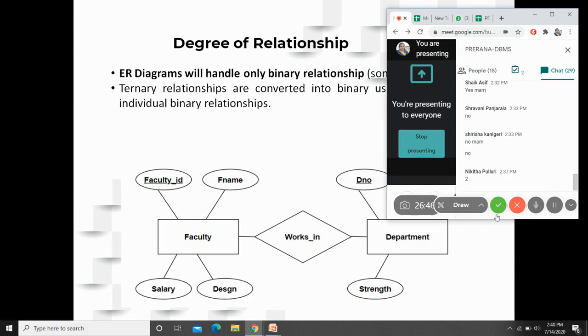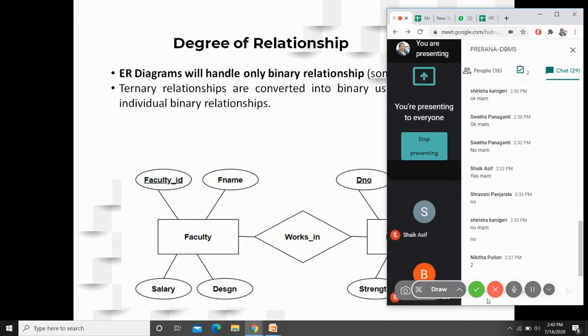Can you justify why ER models will handle only binary relationships? Can somebody answer this question? Why will ER models only handle binary relationships?